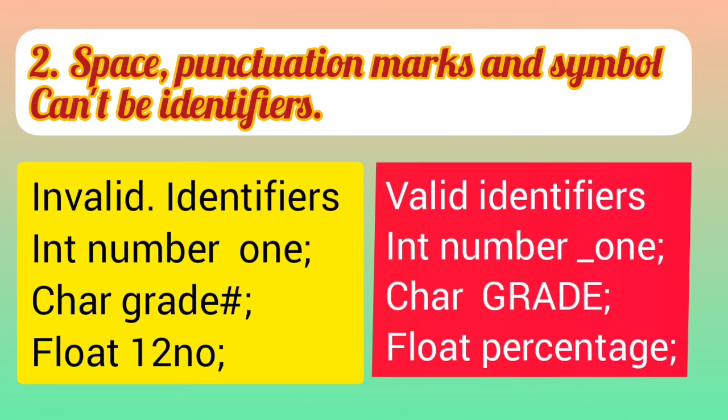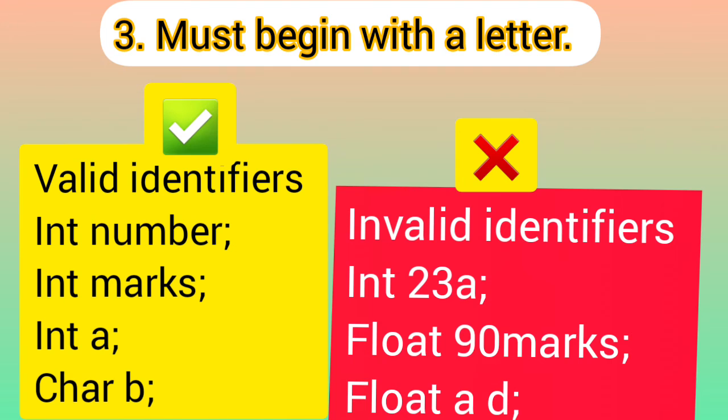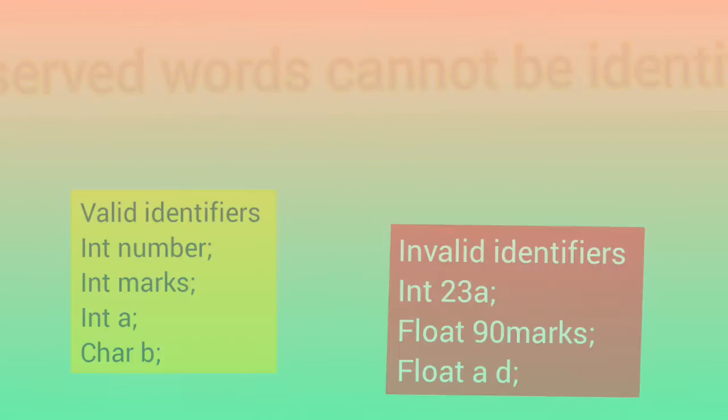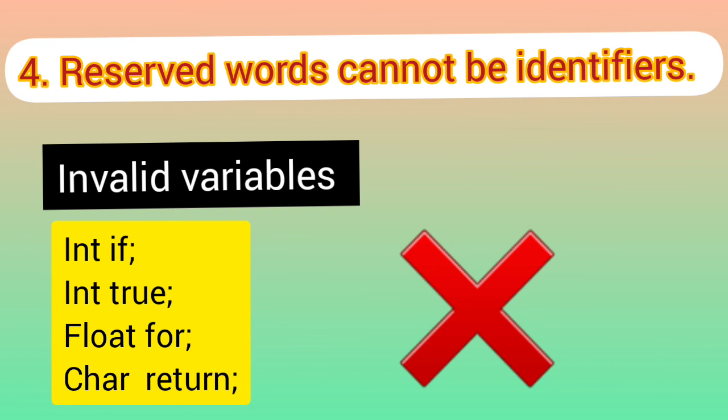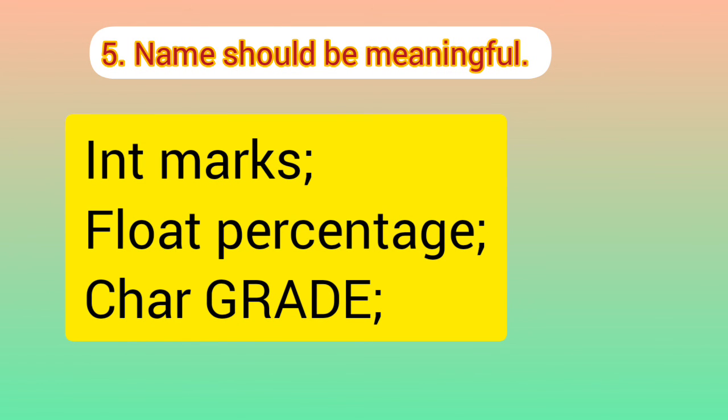Neither spaces nor punctuation marks or symbols can be part of an identifier. Variable identifiers always have to begin with a letter. They can also begin with an underscore. In no case can a variable begin with a digit. A reserved word of the C++ language cannot be a variable. Names should be meaningful. Names should not be too long.